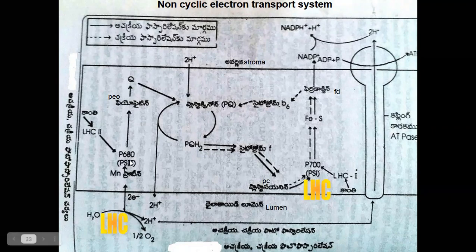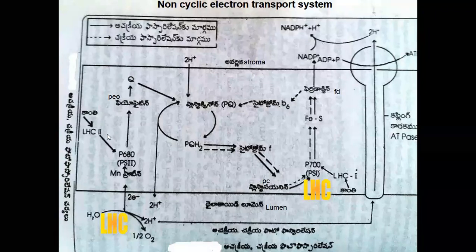Now before photosystem 2 or reaction center 2 receives photon energy, light harvesting complexes are present near it. The light harvesting complexes trap the sunlight, the photon energy.